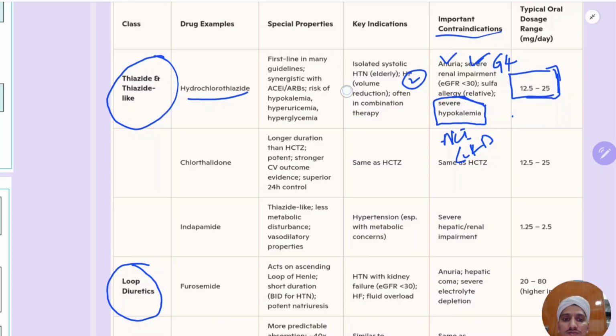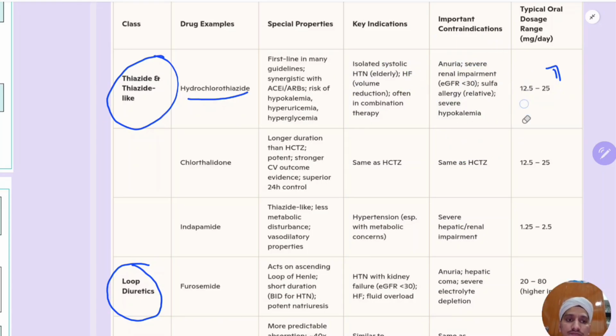Okay, let's move on. I think we should discuss like this. So I discussed hydrochlorothiazide. There are three drugs: hydrochlorothiazide, chlorthalidone, indapamide. What are the special properties? It is first line in guidelines, and there are metabolic side effects associated with hydrochlorothiazide.